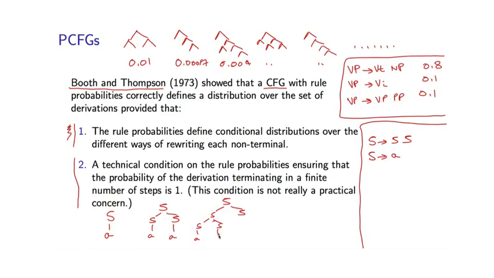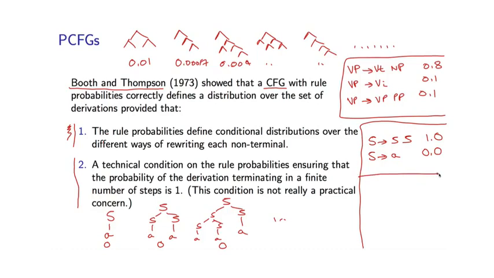You can see there is an infinite set of possible parse trees under this grammar. Let's say I choose probability 1 for this rule, and probability 0 for this rule. So this satisfies the condition that the rule probabilities sum to 1, but for any finite tree, this is going to get probability 0 because it has S goes to A in it. This is going to get probability 0 because it has S goes to A in it, and so on. So it assigns probability 0 to any finite tree, and it will fail to define a distribution over possible trees. That's a simple example of a grammar that satisfies condition 1 but is ill-formed in some sense.